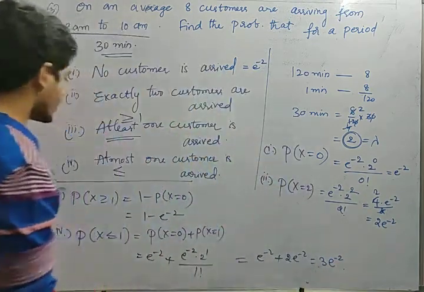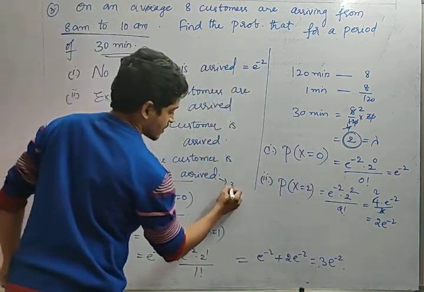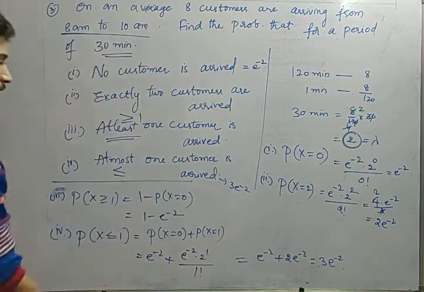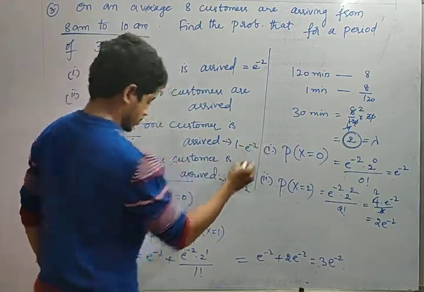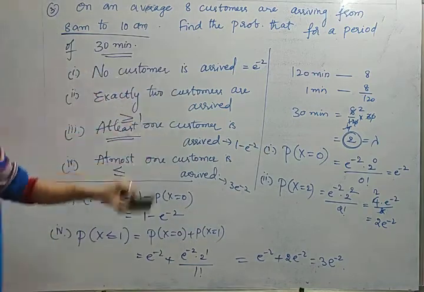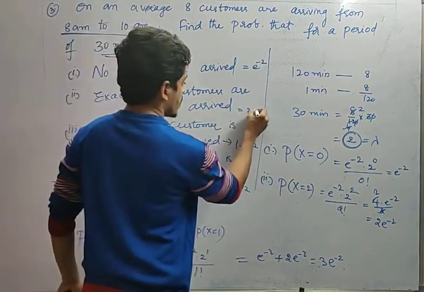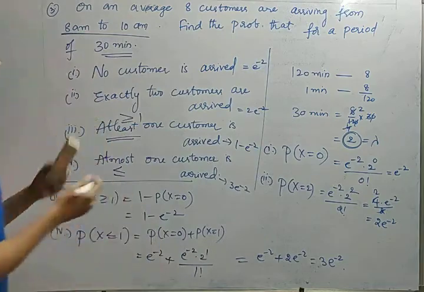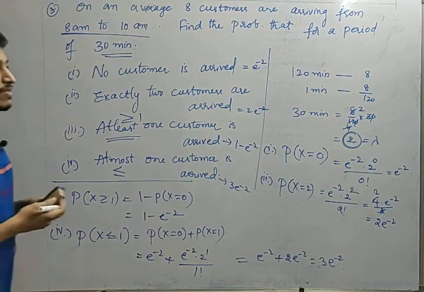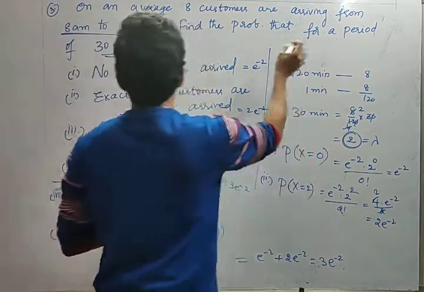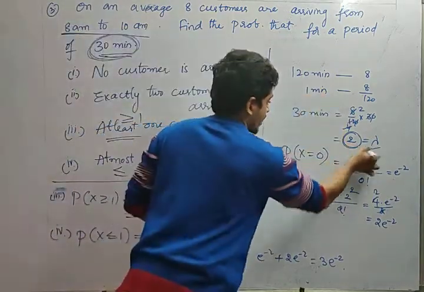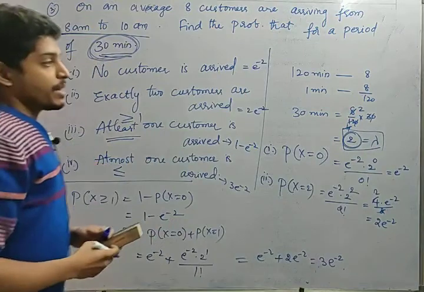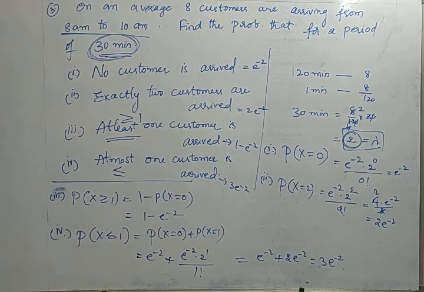So this is the value of at most 1 customer arrived: 3 into e power minus 2. At least 1 customer arrived is 1 minus e power minus 2, exactly 2 customers arrived is 2 into e power minus 2, and no customer arrived is e power minus 2. So this is the way. The only thing is to see at what particular period he is asking; for that we need to find lambda, basing on the given data. So this is the way to approach the given Poisson distribution formulas.